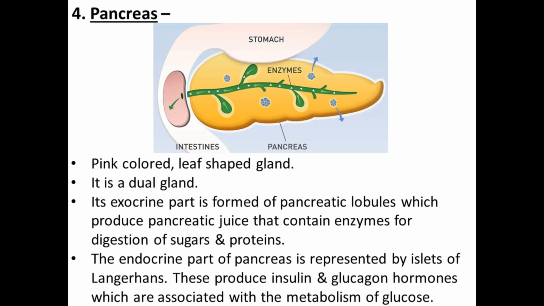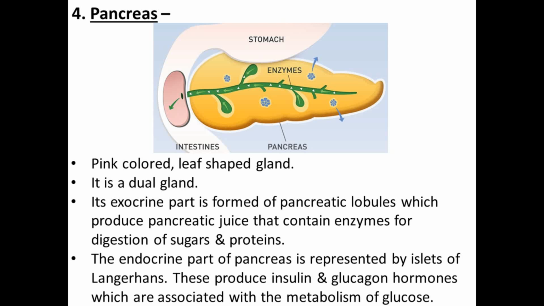Very important, these insulin and glucagon hormones are associated with the metabolism of the glucose. By the proper metabolism of the glucose, they maintain the sugar level of the blood. If there is an imbalance in the insulin hormone and glucagon hormone, the blood sugar level will be imbalanced, which will cause the disease diabetes. In local terms, we call it sugar.